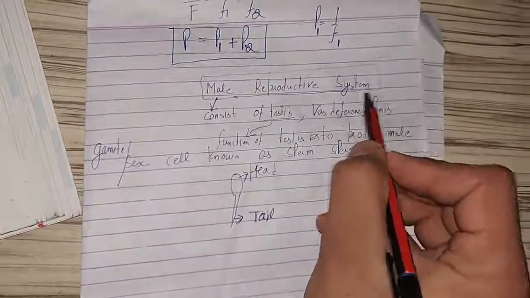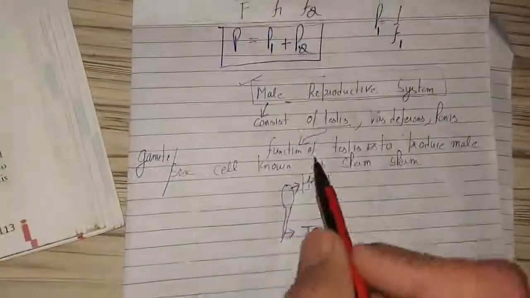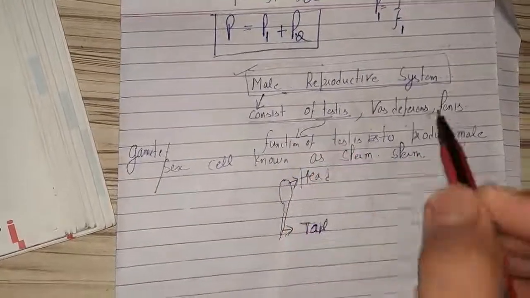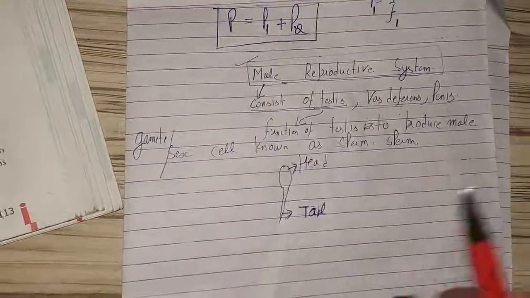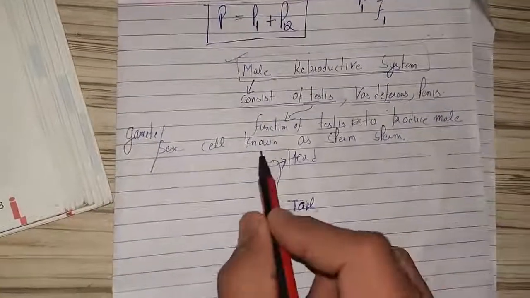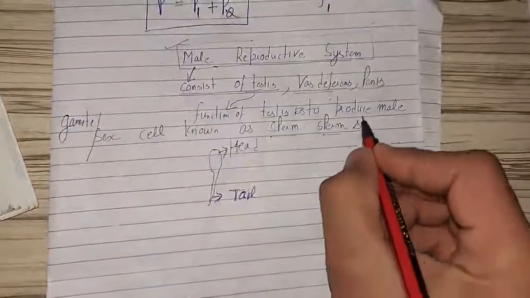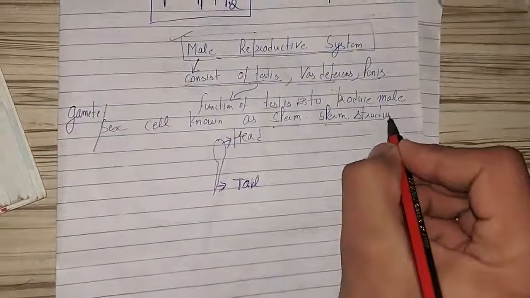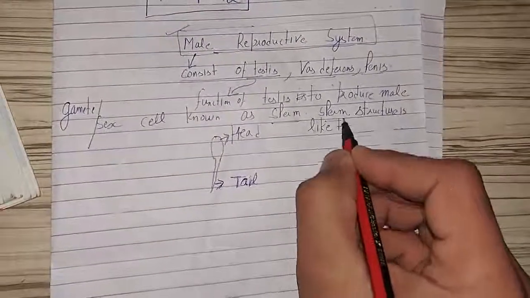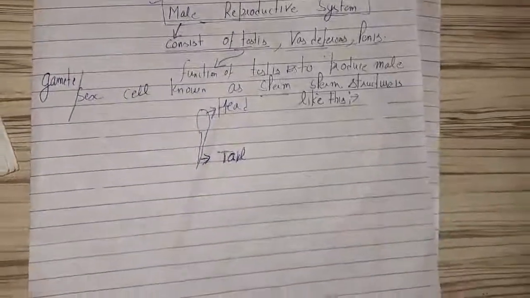You must draw the diagram and label it. This is your first task at 8th level. You must have knowledge that this system consists of testes, vas deferens, and penis. The function of the testis is to produce the male gamete known as sperm, and the sperm structure is like this. Clear?